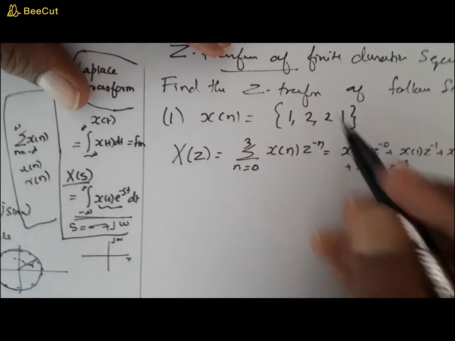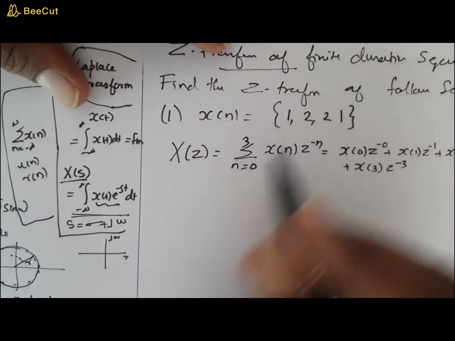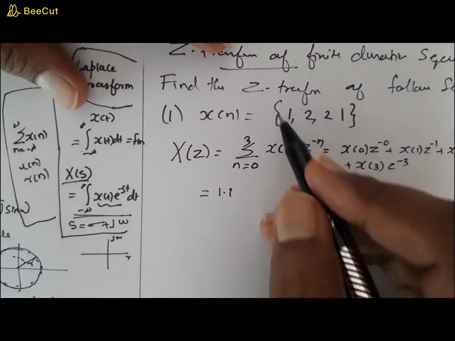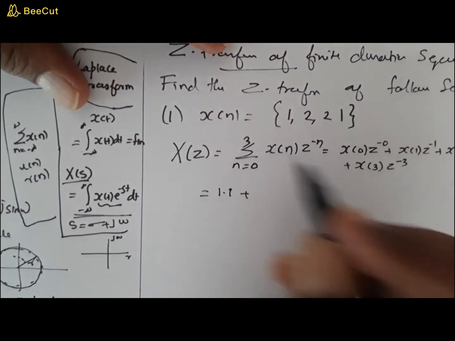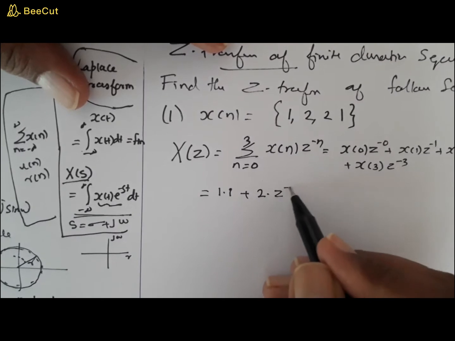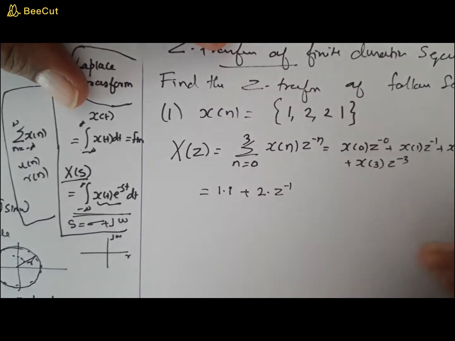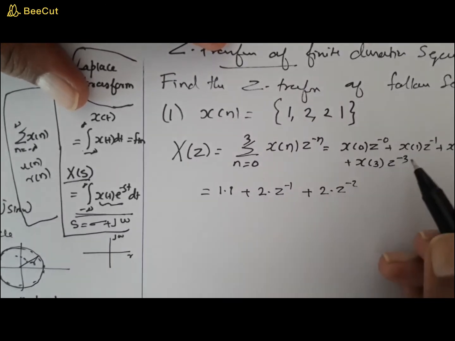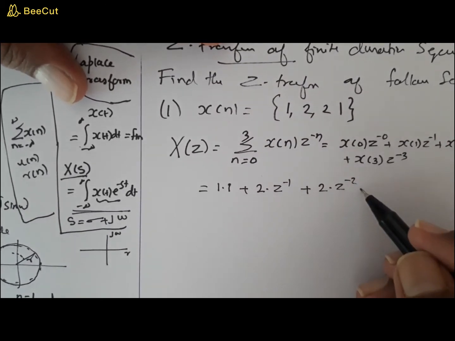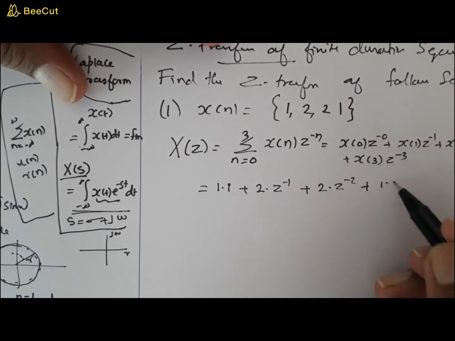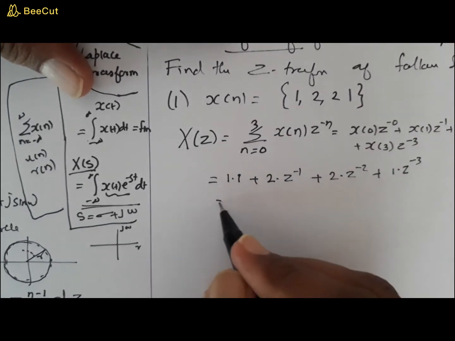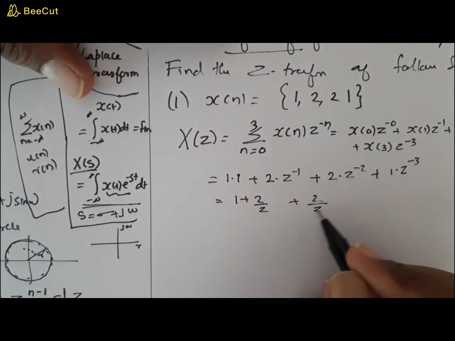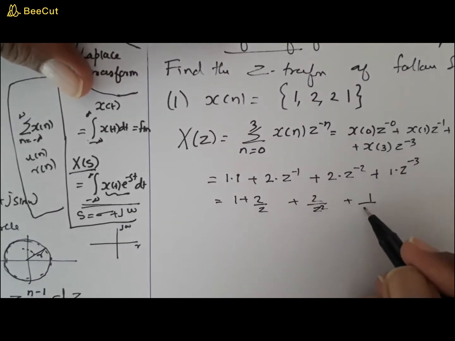Now let us substitute from the sequence. What is x of 0? It is equal to 1. So 1 into z raised to 0 is 1. Then x of 1 is 2, so 2 into z raised to minus 1. Then x of 2 is again 2, so 2 into z raised to minus 2, and x of 3 is 1 again, so 1 into z raised to minus 3. So this becomes 1 plus 2 by z plus 2 by z square plus 1 by z cube.